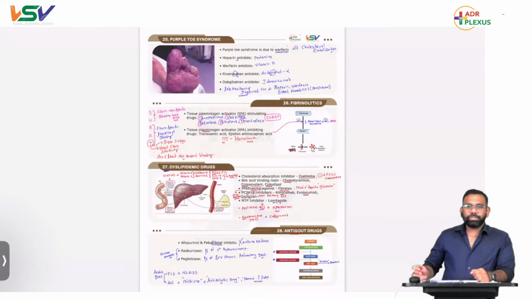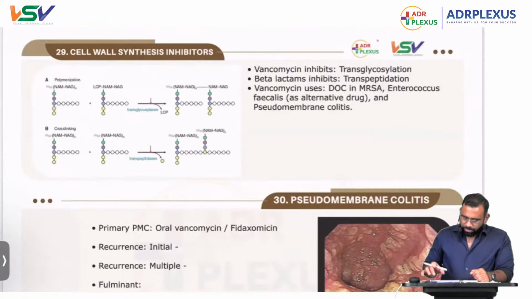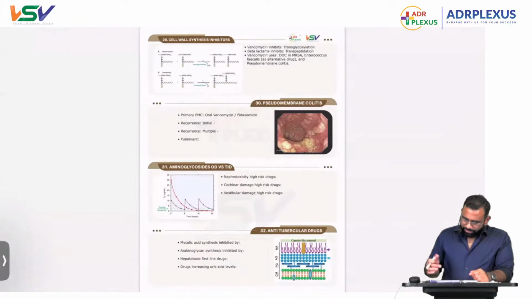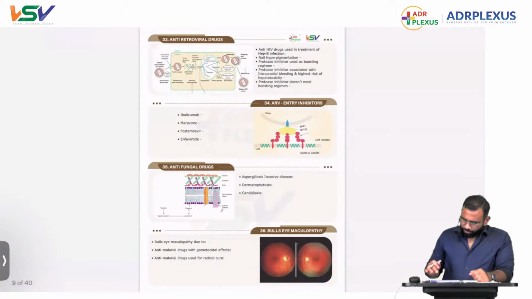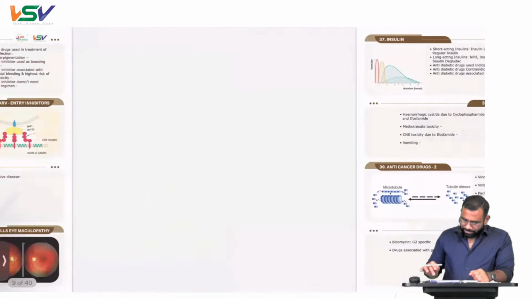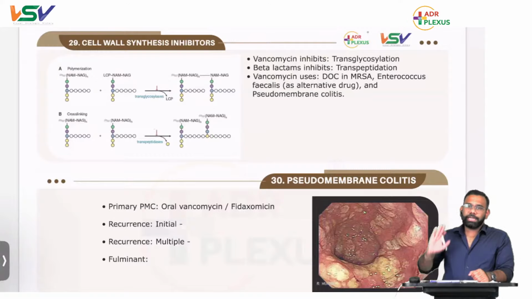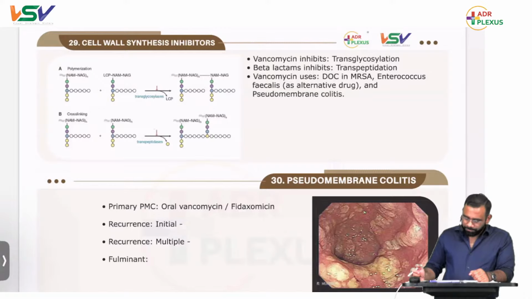Now let's come to the next part, antimicrobials. As I always tell, CNS and antimicrobials are the heroes in pharmacology, whether it is NEET or INICET. Multiple questions will be there. Here, in cell wall synthesis inhibitors, we have almost eight images. We'll cover all these images one by one, all the very high yielding images and very high yielding points related to them and surrounding that topic.